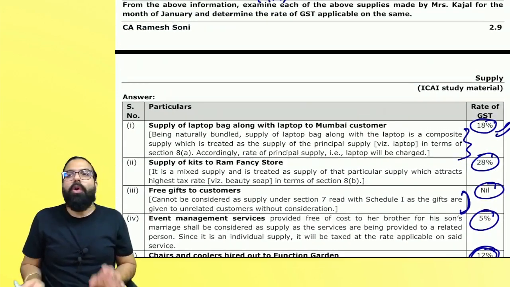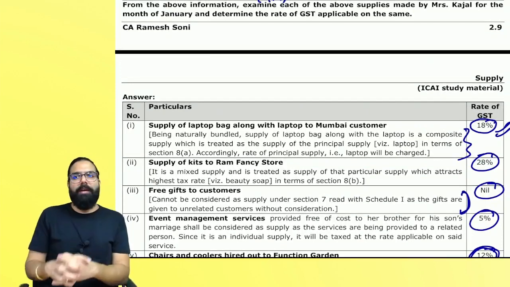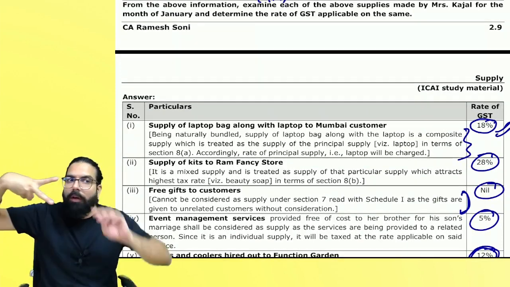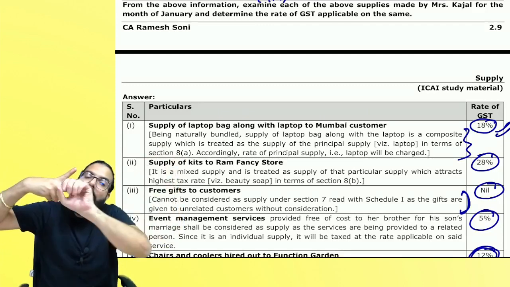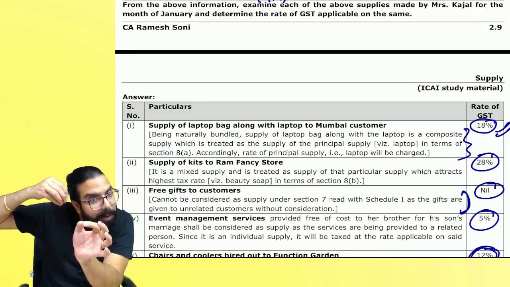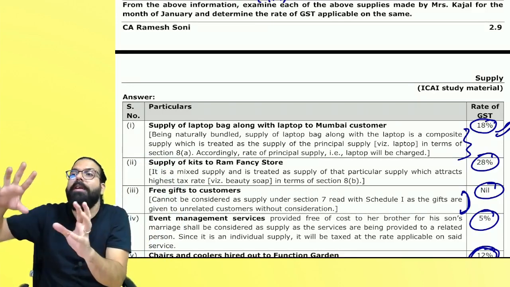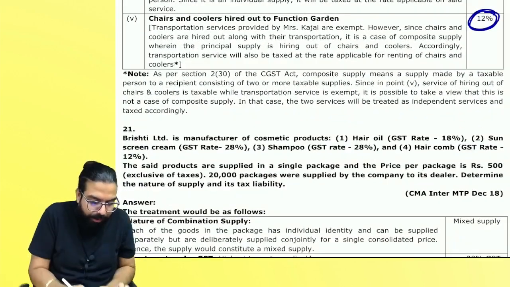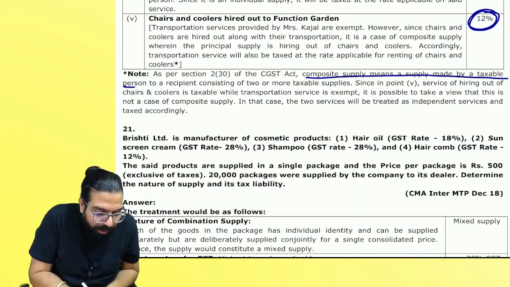But here, government is telling one more view can be taken. Composite supply means two or more taxable supplies. One is taxable, another is exempt. Baba, exempt supplies are also taxable. But government is telling you can take another view also. What is the other view, everyone? Composite supply means two or more taxable supplies by a taxable person to a recipient.